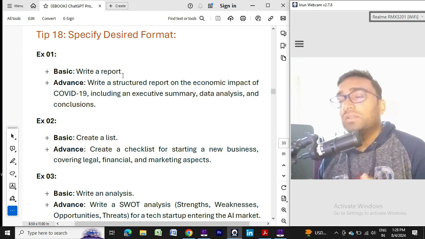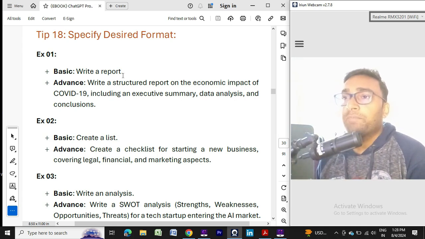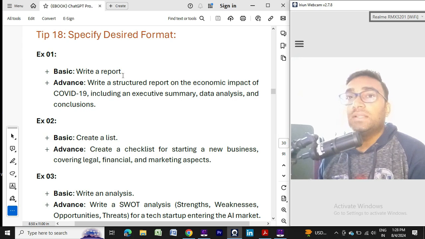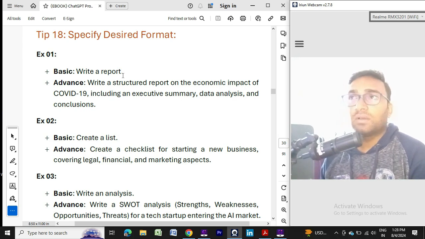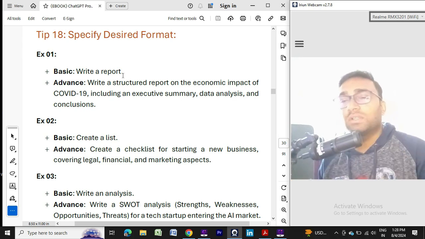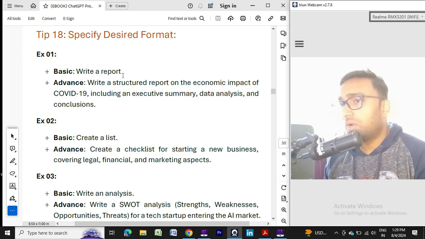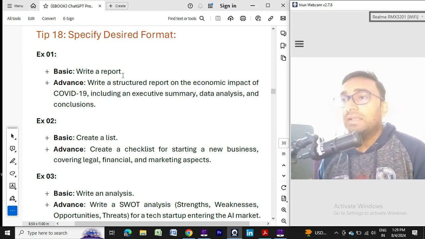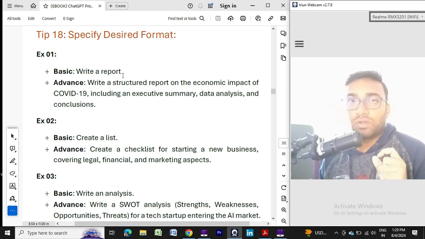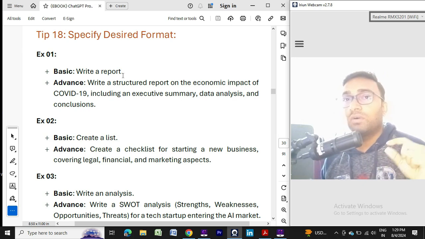Now the second example: create a list. If you ask ChatGPT to create a list on any topic or subject, that is not a good prompt. What would be a good prompt? Create a checklist. I need the format in the form of a checklist.